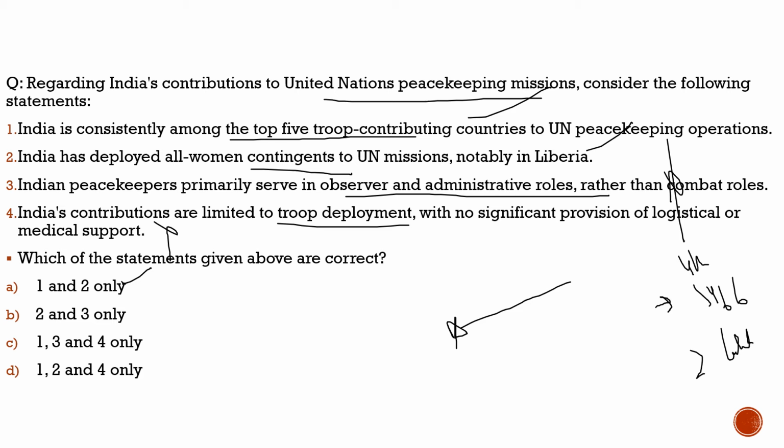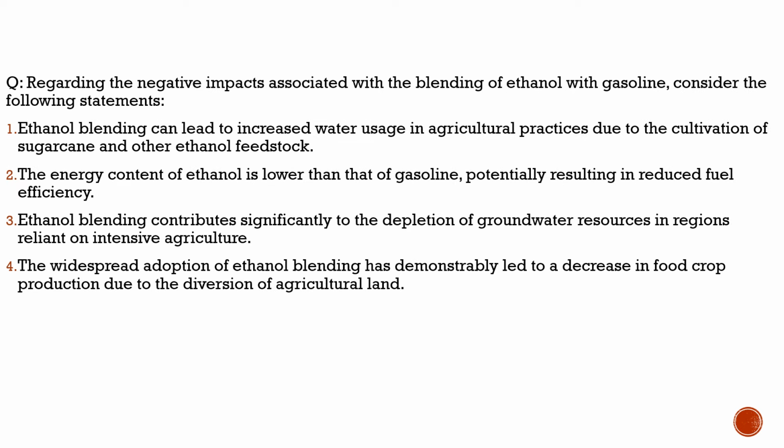Now let's move to another question from the current affairs part. This would be the last question from the current affairs part. Then we will shift to the static part. Here the question is with respect to ethanol blending, the negative impact of ethanol blending, because there was discussion over it. Even though India has achieved its goal, earlier our goal was to blend ethanol with gasoline E20 by 2030, then it was advanced to 2025.